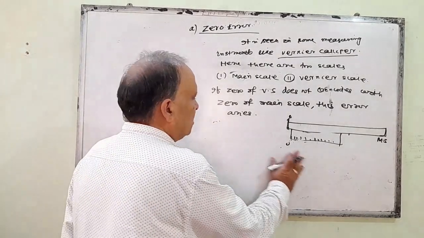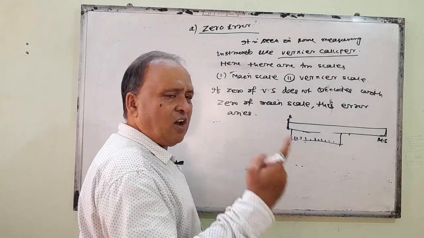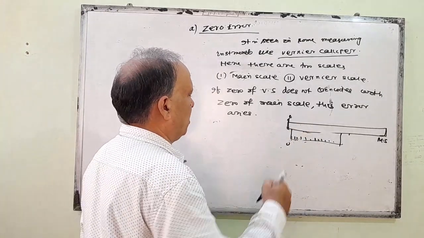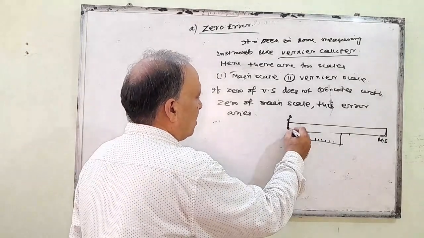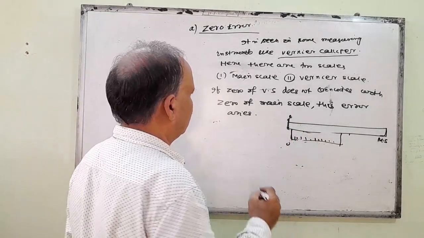That means here you get the measured length greater than the true length. In positive zero error, you get the measured length greater than the true length.